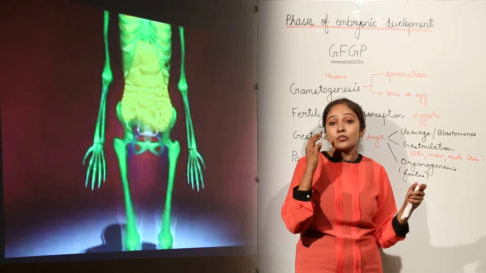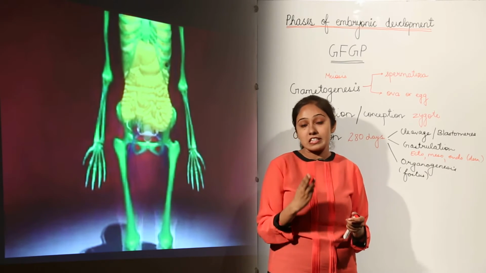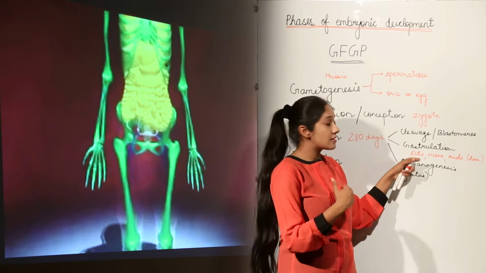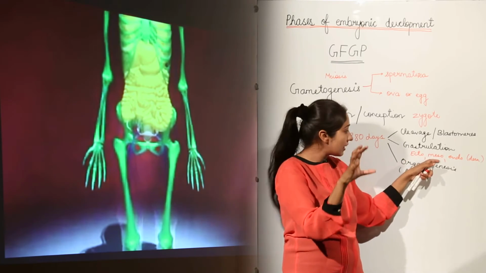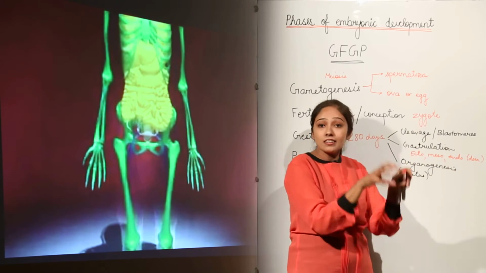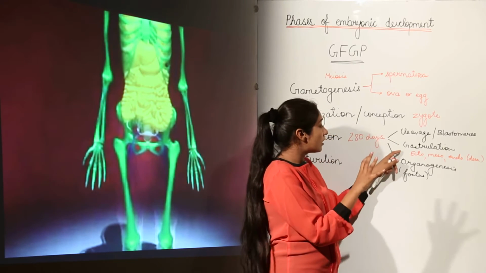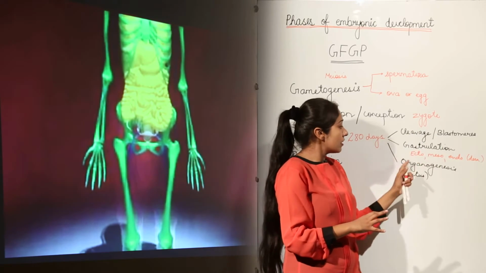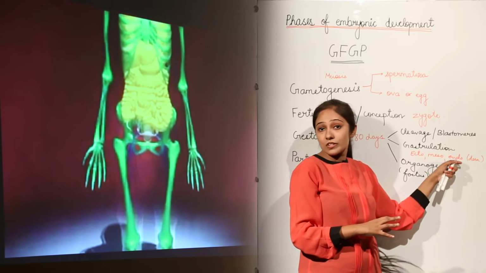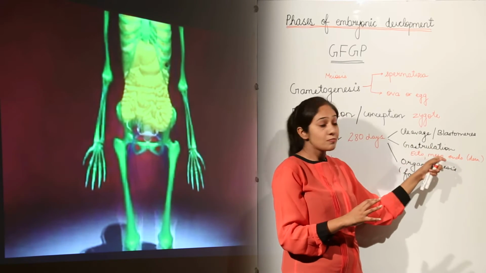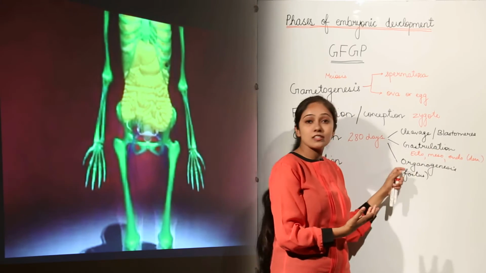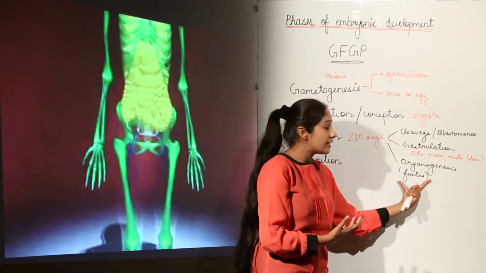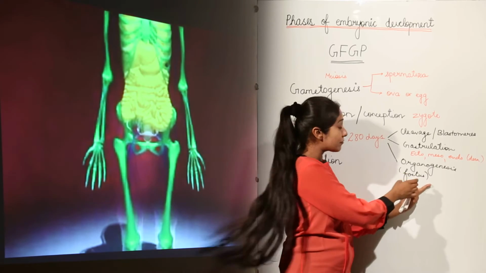In gastrulation, the 3 important germ layers of the cells are formed, that is ectoderm, the outer lining, mesoderm, the middle lining, and endoderm, the inner lining of the cell. So what is going to happen in gastrulation? We are going to develop 3 basic germ layers, after which there will be formation of organs, and then organogenesis occurs, in which we can say that now the embryo has become a fetus.